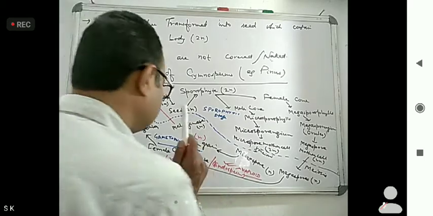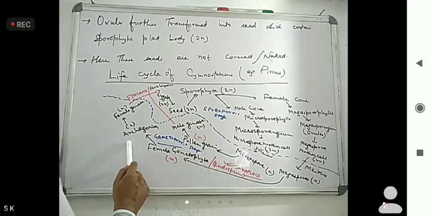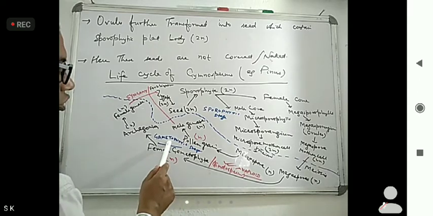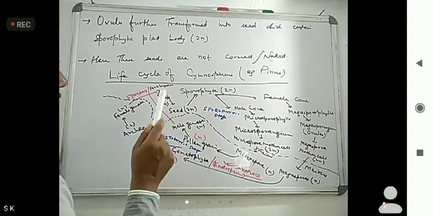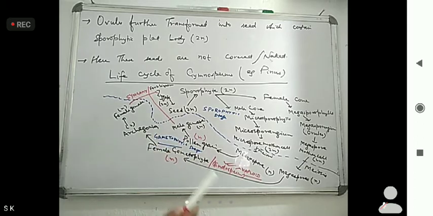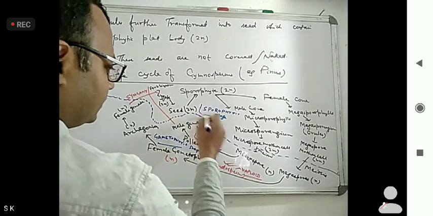Endosperm is very important. Okay, archegonia. Now these are all in the haploid stage. All the haploid structures belong to the gametophytic stage. All the diploid structures come under the sporophytic stage.